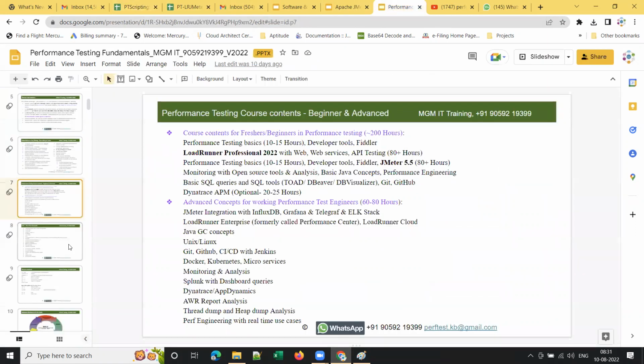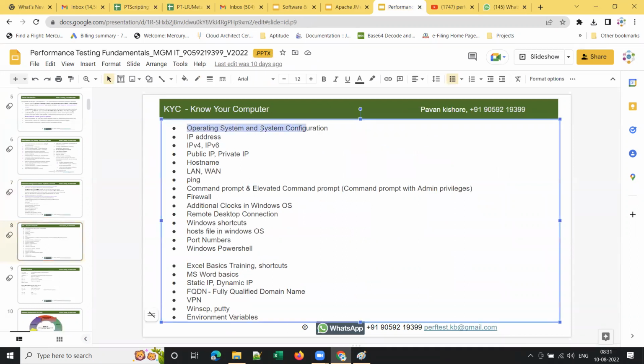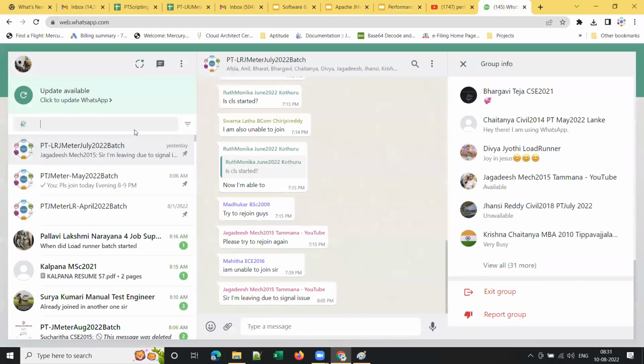For that matter, let me show you. I will be starting the training from this level: what is a computer, what is an operating system, what is meant by system configuration, what is an IP address, how to check an IP address. These are all computer basics which I am going to cover in the next 1 or 2 demo sessions. So nothing to worry about. I will also show you those who already got placements. I cannot share the offer letters, but I will show you.